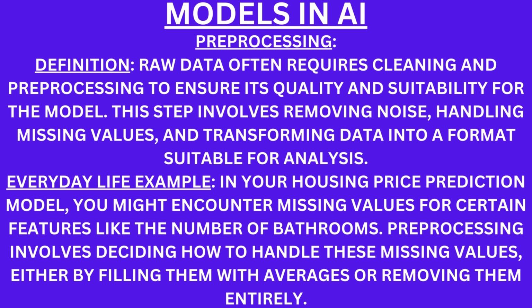Pre-processing. Definition. Raw data often requires cleaning and pre-processing to ensure its quality and suitability for the model. This step involves removing noise, handling missing values, and transforming data into a format suitable for analysis. Everyday life example. In your housing price prediction model, you might encounter missing values for certain features like the number of bathrooms. Pre-processing involves deciding how to handle these missing values, either by filling them with averages or removing them entirely.